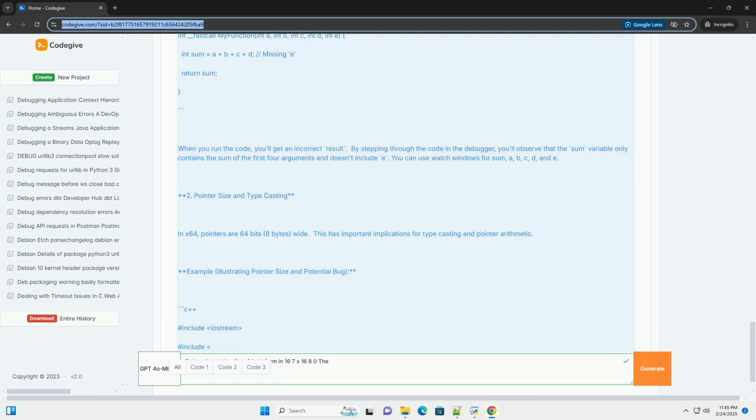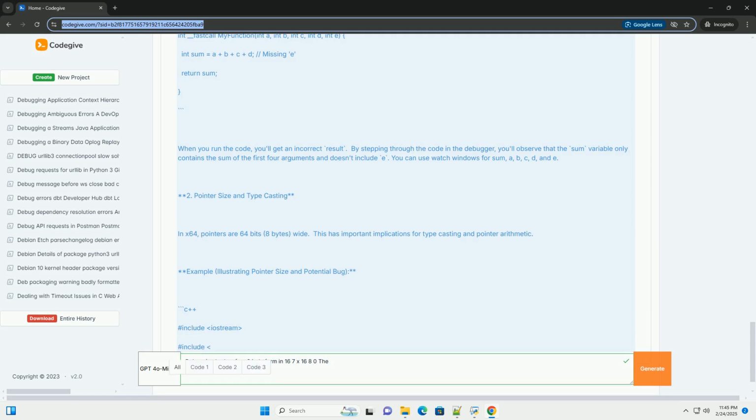You can use watch windows for sum, A, B, C, D, and E. 2. Pointer size and typecasting. In x64, pointers are 64 bits (8 bytes) wide. This has important implications for typecasting and pointer arithmetic. Example, illustrating pointer size and potential bug.